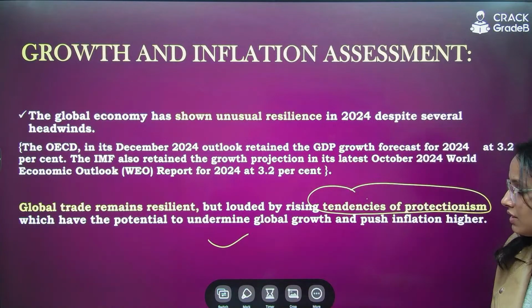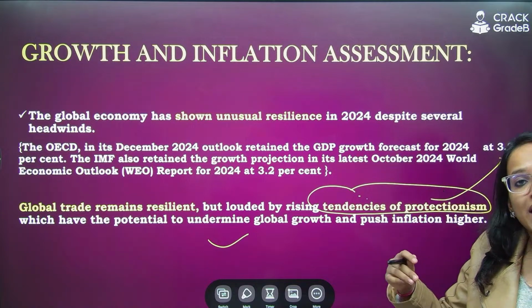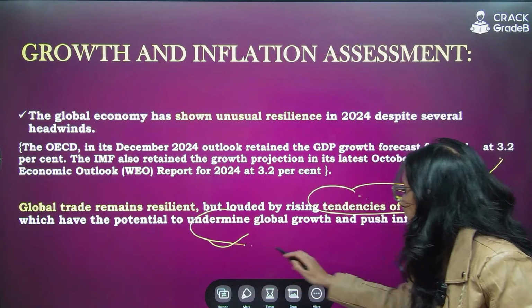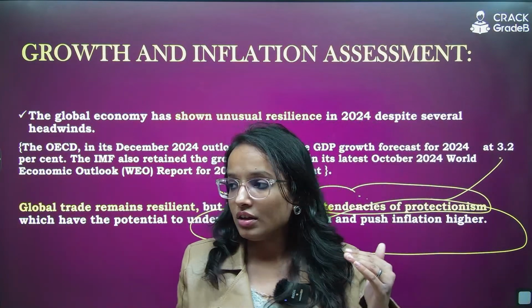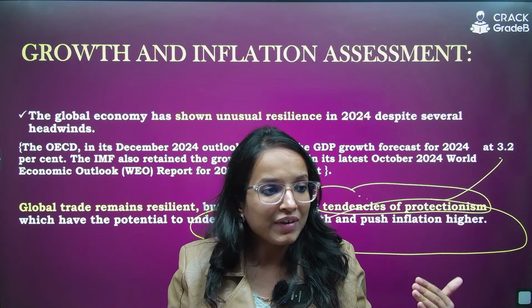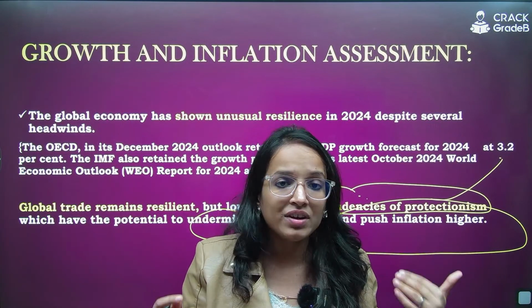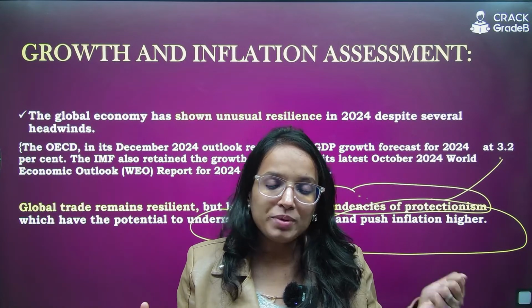Global trade remains resilient, but there are tendencies of protectionism which have a potential to undermine this global growth and push the inflation higher. Because global growth can be undermined with these kind of decisions, and once you close your boundaries, whatever gets produced in your economy has to be consumed, right?